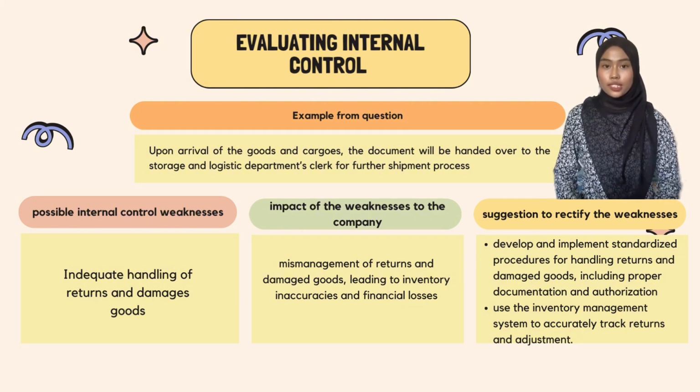Impact of the weakness to the company is mismanagement of return and damaged goods, leading to inventory inaccuracy and financial losses. Suggestion to rectify the weakness is develop and implement standardized procedure for handling return and damaged goods, including proper documentation and authorization, and use the inventory management system to accurately track return and adjustment.